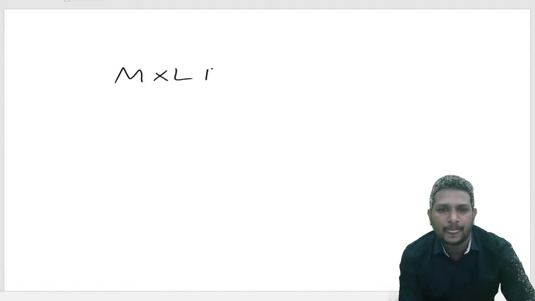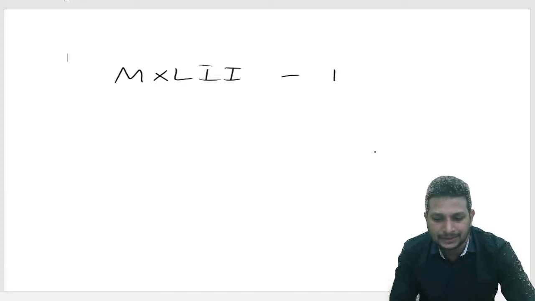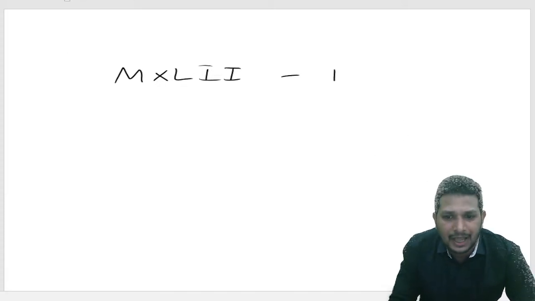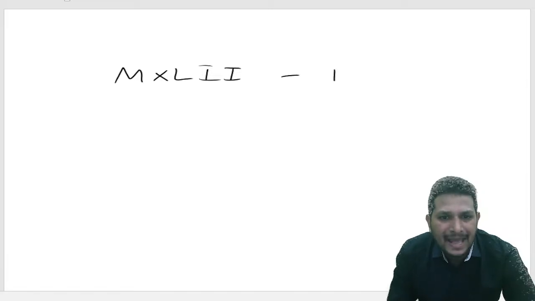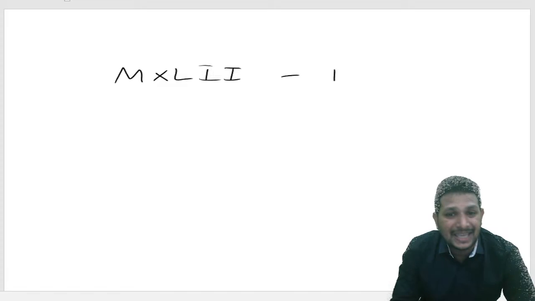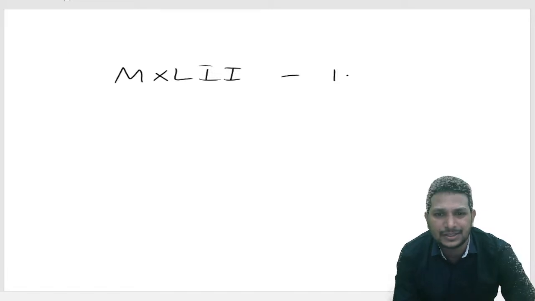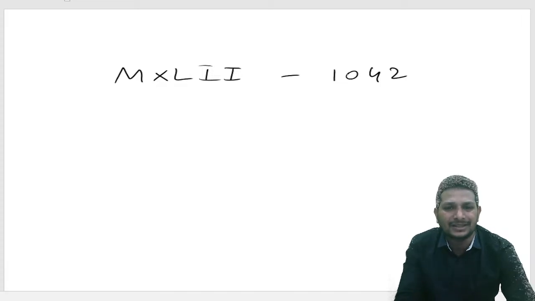First, they gave MXLII. So M gives us 1000. After this, before L they gave X. L is 50, so with X before it, what do I get? 40, right? For L they gave X, so that's 40. And 2, so 1042. Okay, 1042.